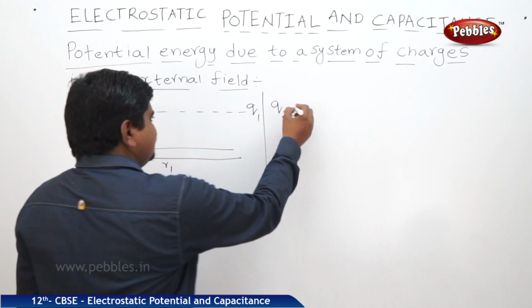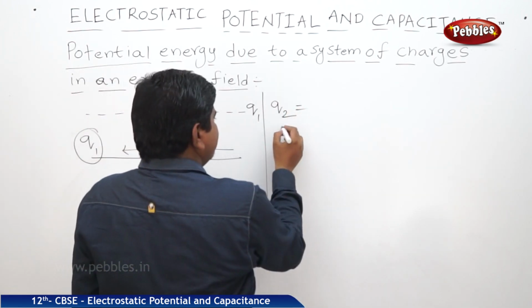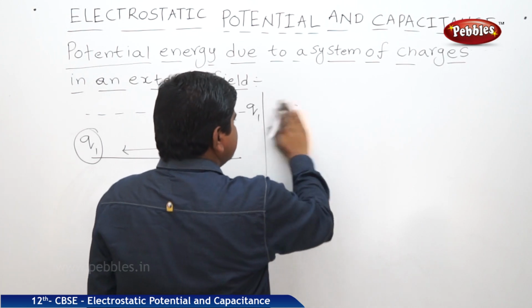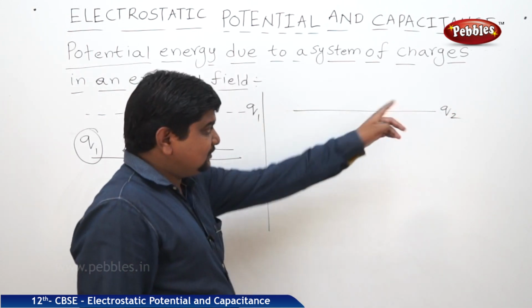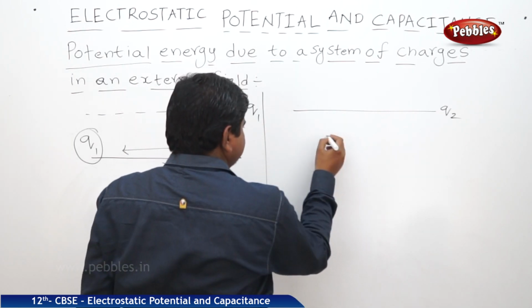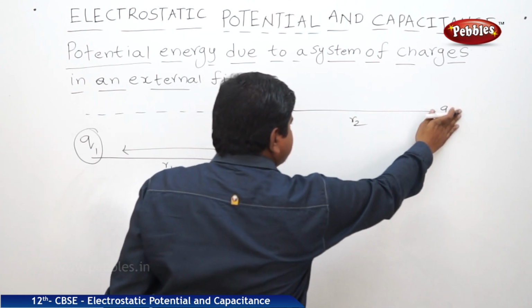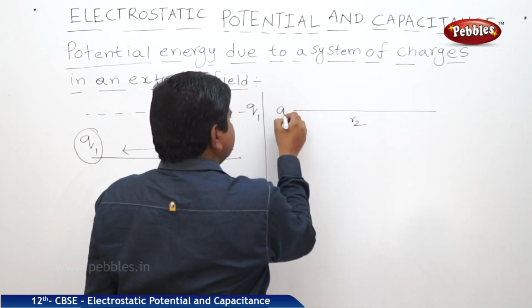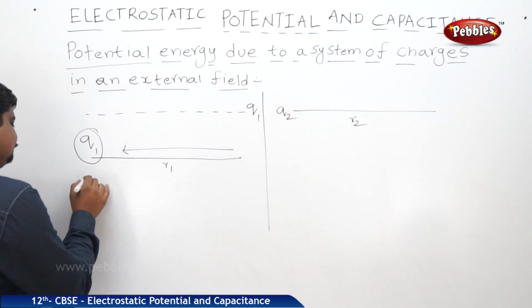What is the work done in bringing q2 from infinite distance? So q2 is at infinity, and from here it is coming towards r2. What is the work done to move this charge?